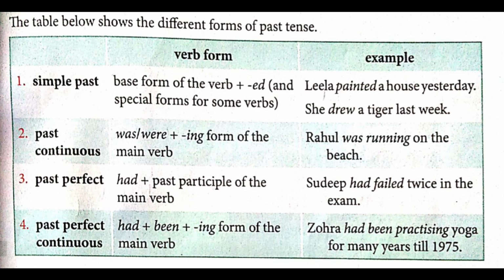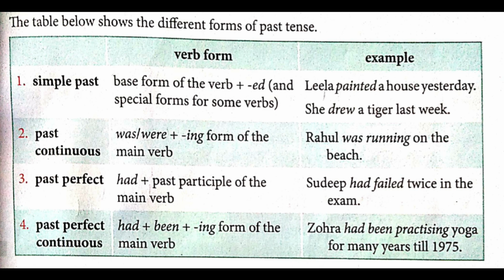Then we have past perfect tense. Had plus past participle of the main verb, that is V3. Do, did, done. So we'll be using done. Eat, ate, eaten. For example, Sudeep had failed twice in the exam. Over here, had plus failed.